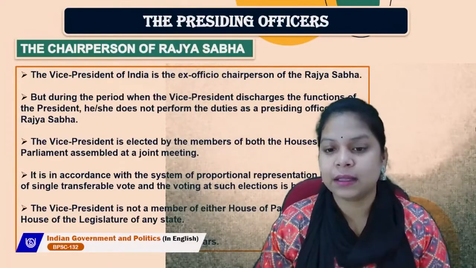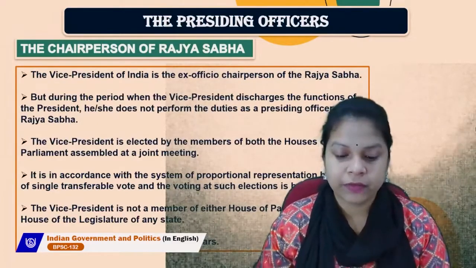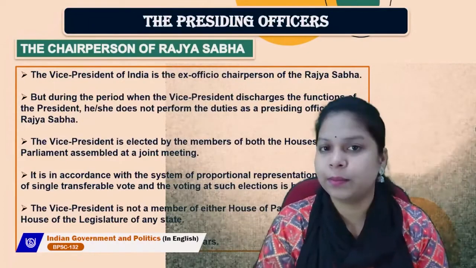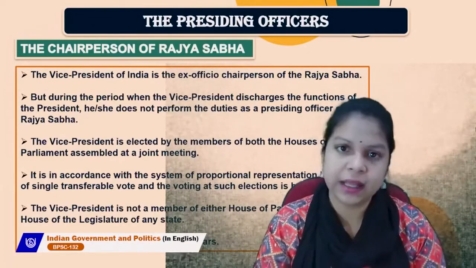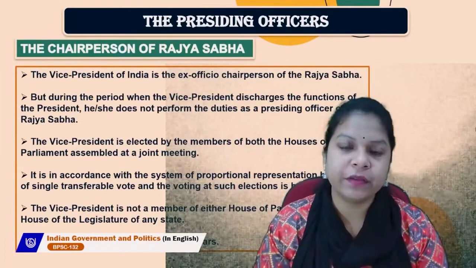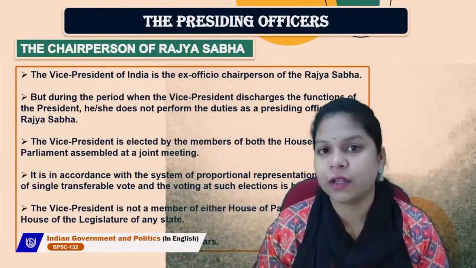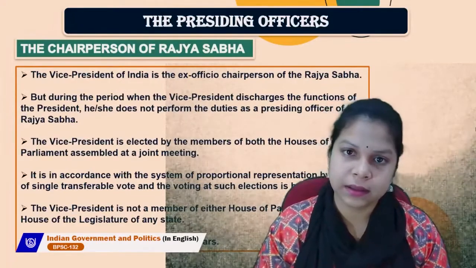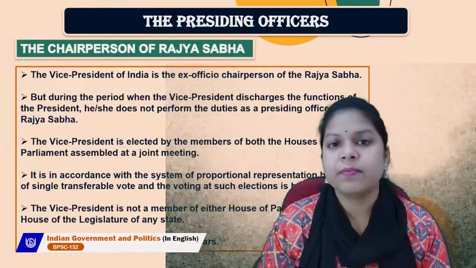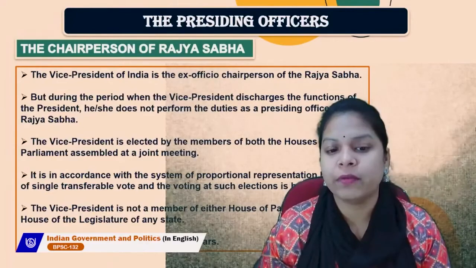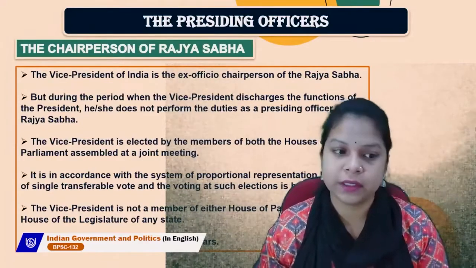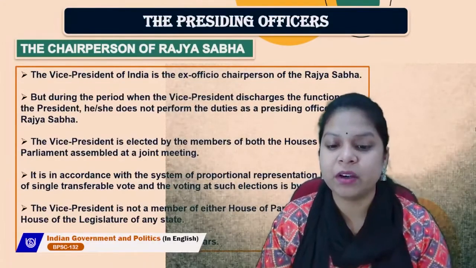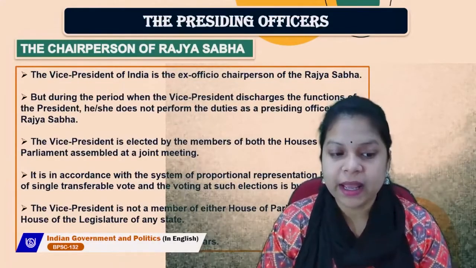So, in case the President vacates the seat, or the President's seat is vacant, it is the duty of the Vice President to discharge the functions of the President. In those circumstances, the Vice President will not perform the duties as a presiding officer of the Rajya Sabha.